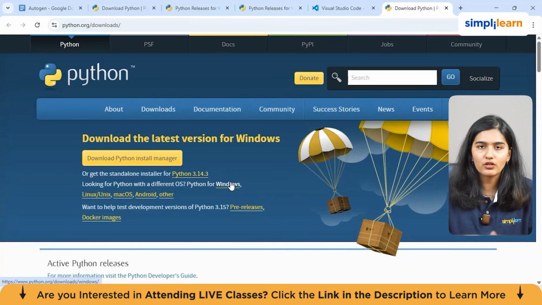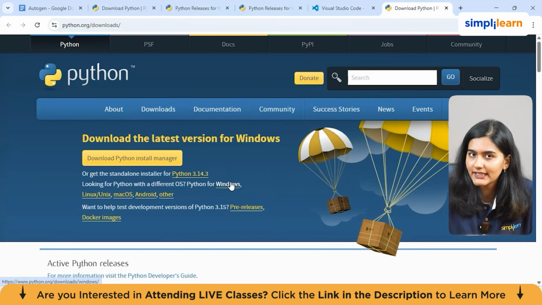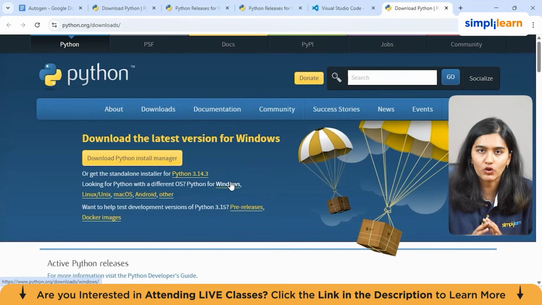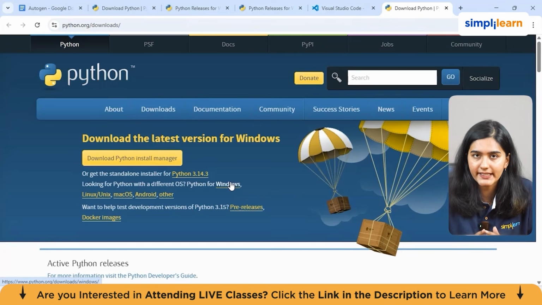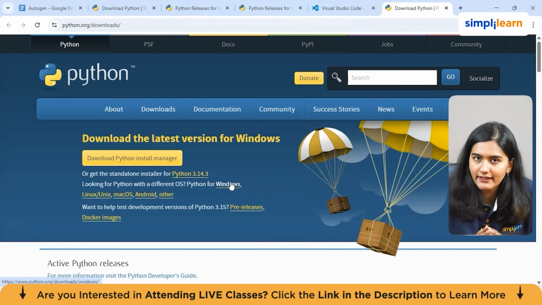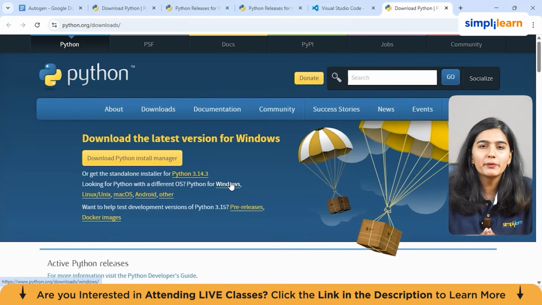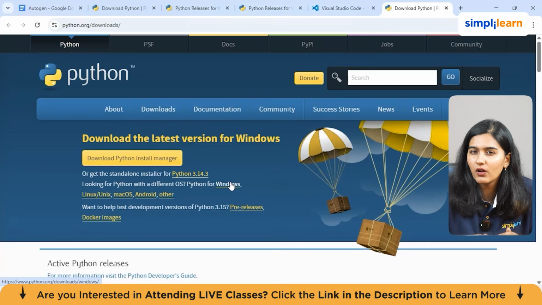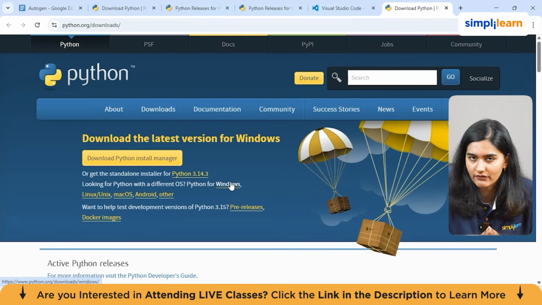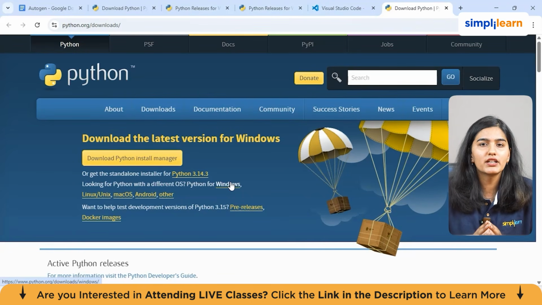Now, before we install AutoGen, there's one small but important thing I would recommend: using a virtual environment where your AutoGen agent will be created. If that term sounds technical, don't worry. A virtual environment is simply a separate workspace for your project. You can think of it like a small isolated box where all the libraries for the project will live. That way, whatever we install here won't affect other Python projects on your system.